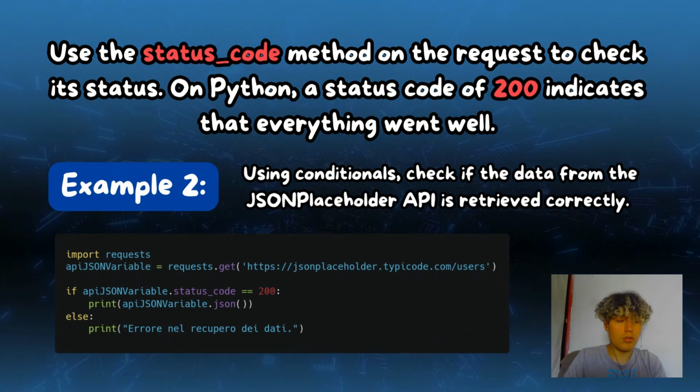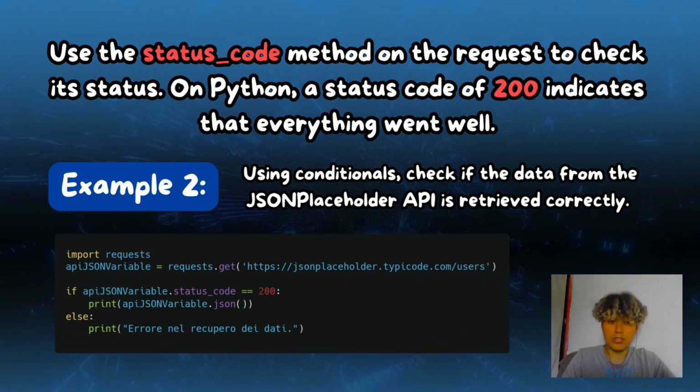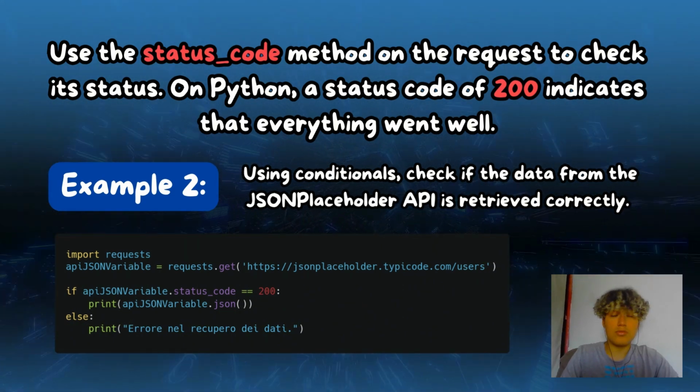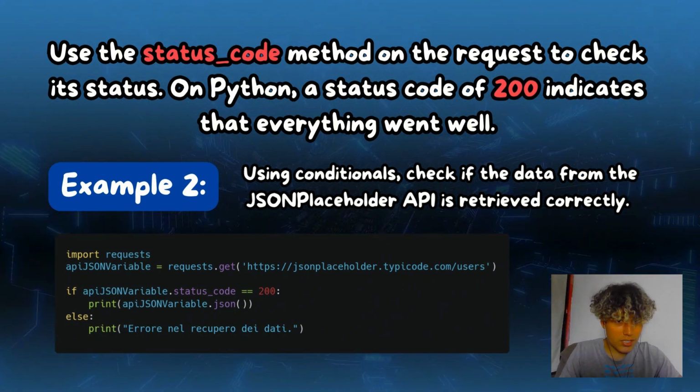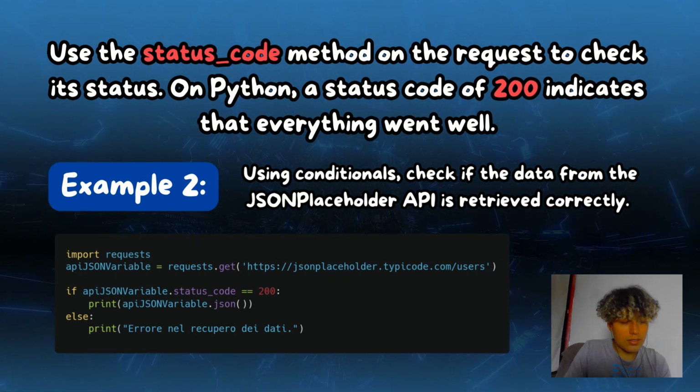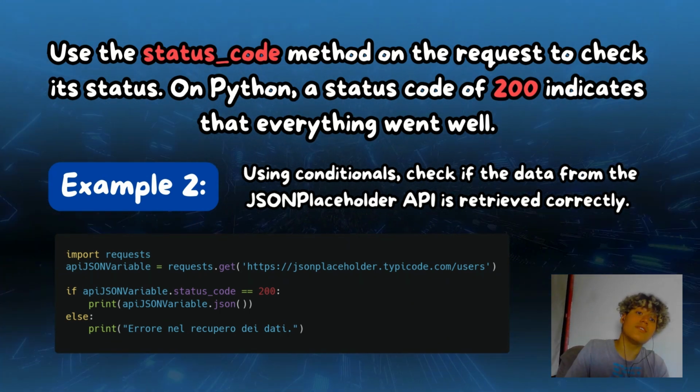Now the second example will be the next one. Using conditionals, check if the data from the JSON placeholder is received properly. In spite of not being in the presentation, consider that in the else case, print an error message. So this is a solution, and congratulations if you did it well. Now this is just a short example of how our system works. This is the way in which we learn with Cipheros.